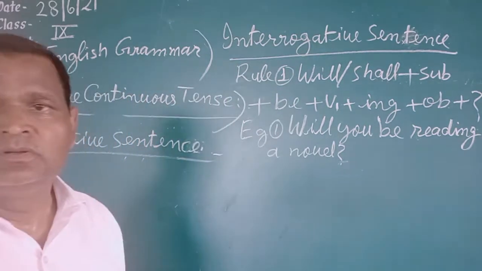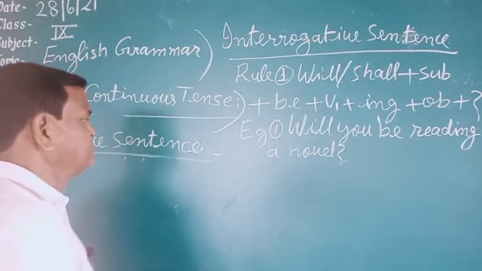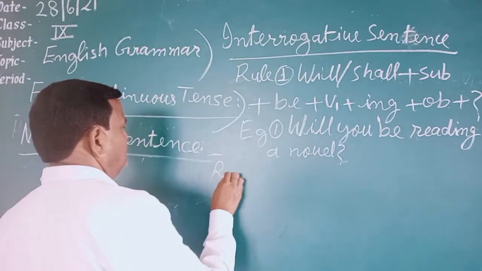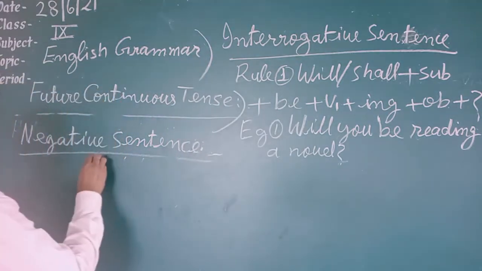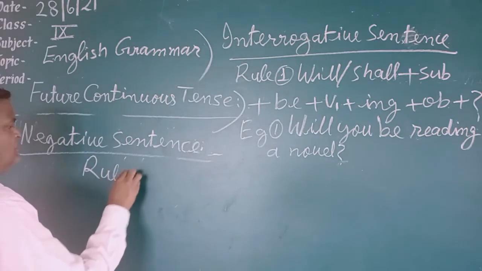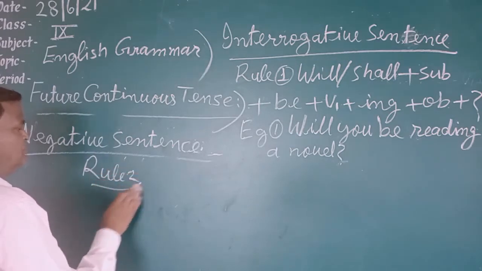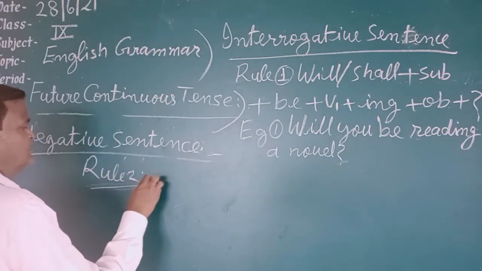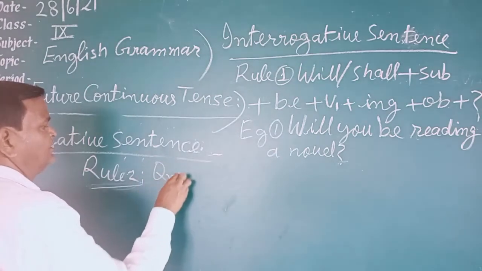Now see the second rule. Rule second. In rule second, first of all the question word is written.